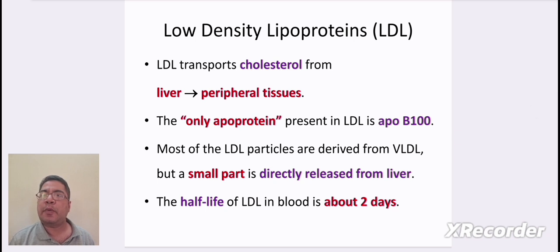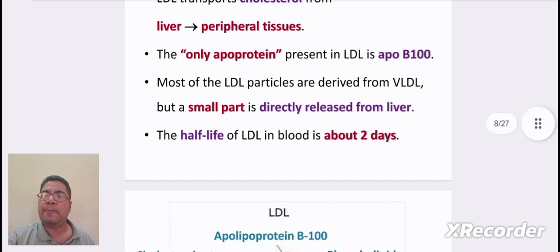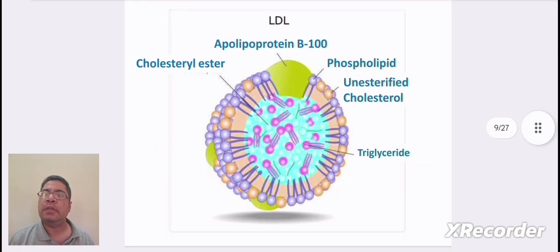Coming to low density lipoproteins. Low density lipoproteins transport cholesterol from liver to peripheral tissues. The only apoprotein present in LDL is ApoB100. Most of the LDL particles are derived from VLDL, but a small part is directly released from liver. The half-life of LDL in blood is about 2 days. Here in this diagram, we can see LDL, which contains cholesterol ester, ApoB100, phospholipid, unesterified cholesterol, and triglyceride.